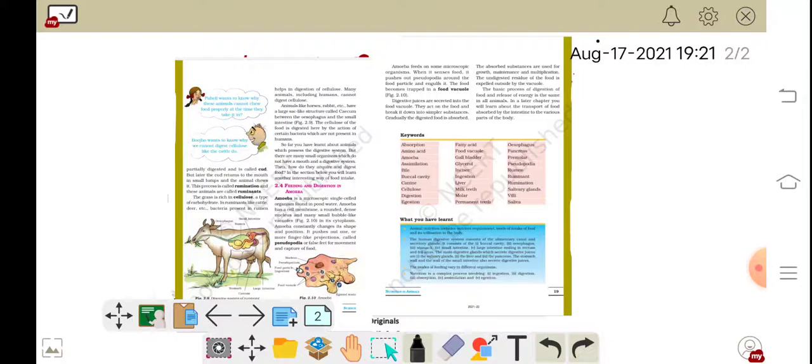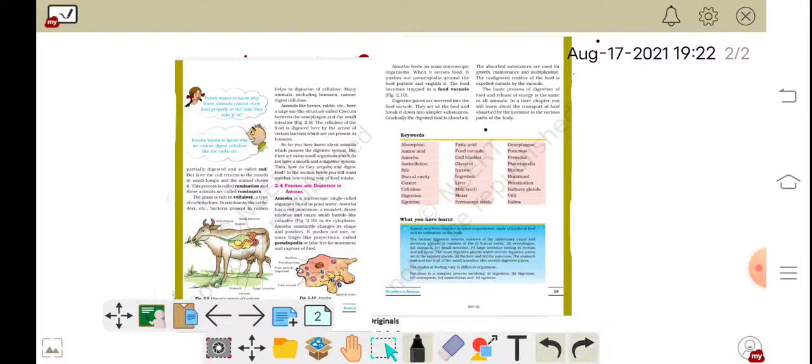Then the next one: the basic process of digestion of food and release of energy is the same as in all animals, whether human beings or simple animals. In a later chapter you will learn about the transport of food absorbed by the intestine to the various parts of the body.